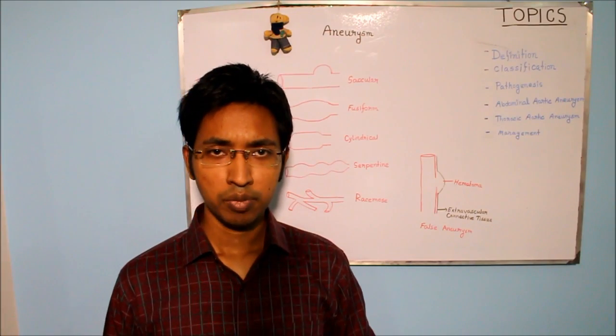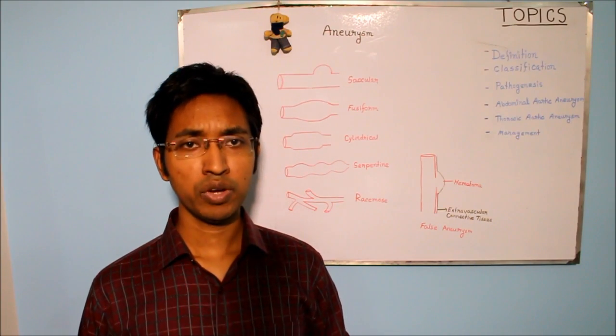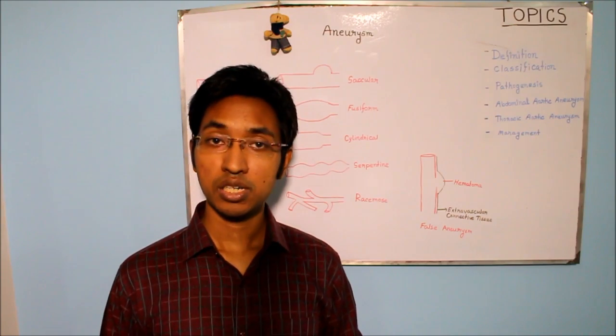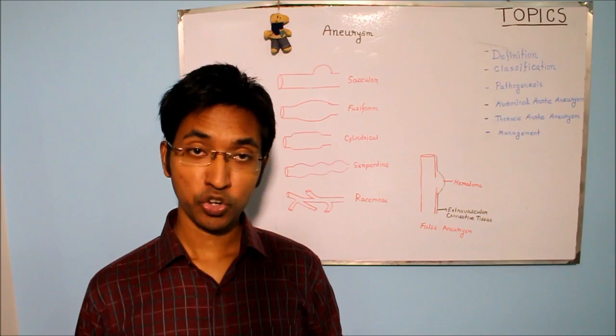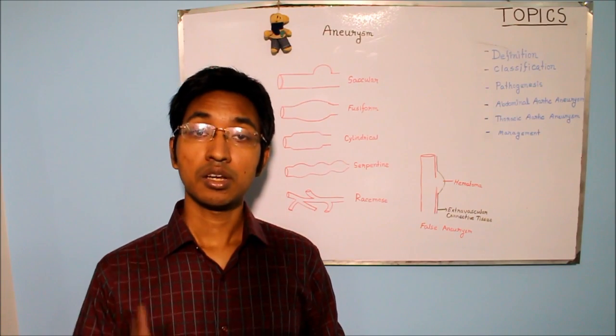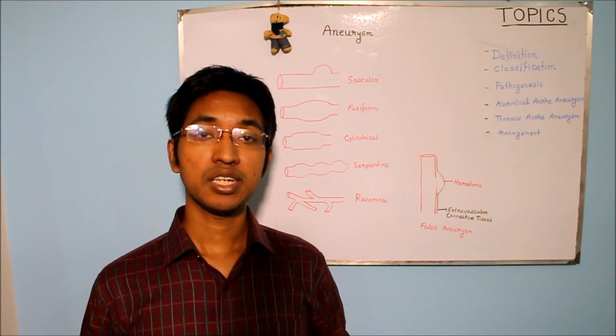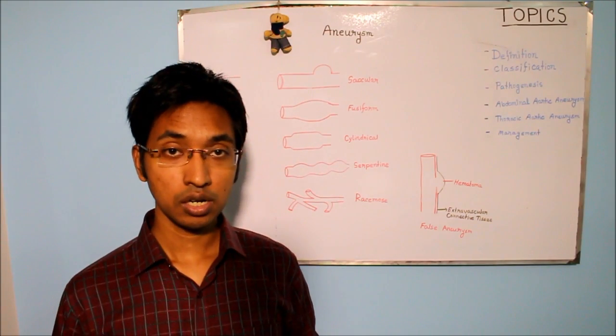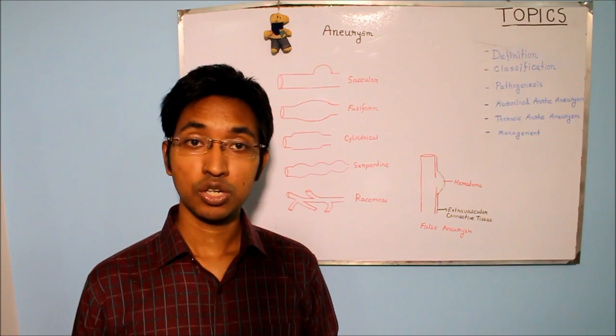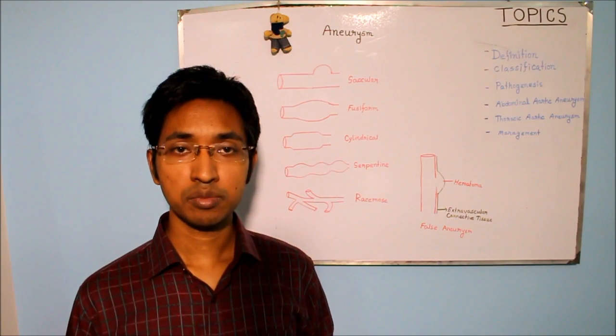False aneurysm may occur following rupture of the ventricular wall due to myocardial infarction, when blood is coming out through that ruptured portion of the ventricular wall but is contained by pericardial adhesion. False aneurysm may also occur as a result of leakage following vascular grafting procedure.